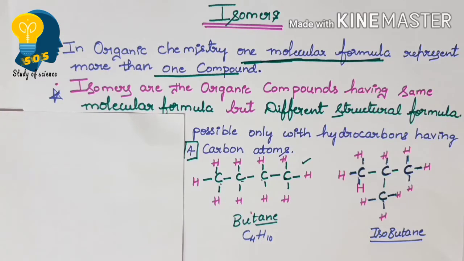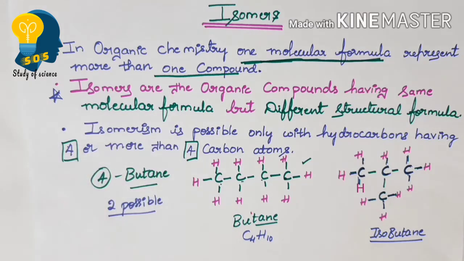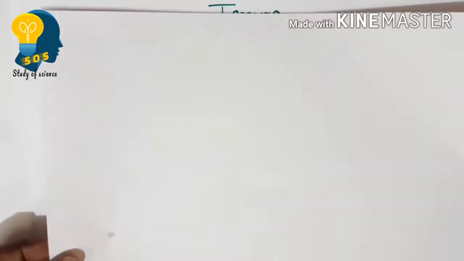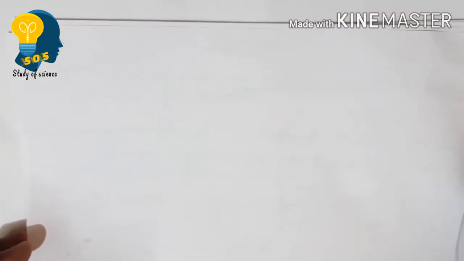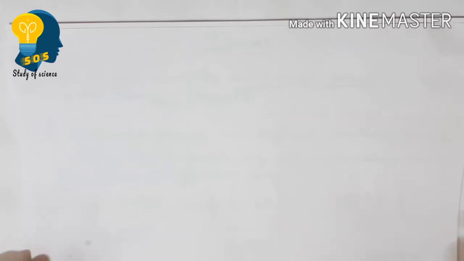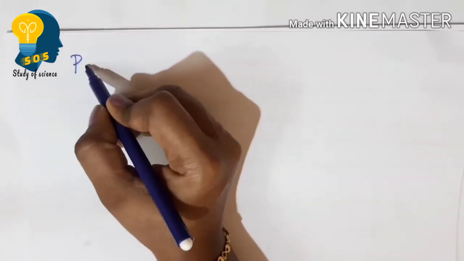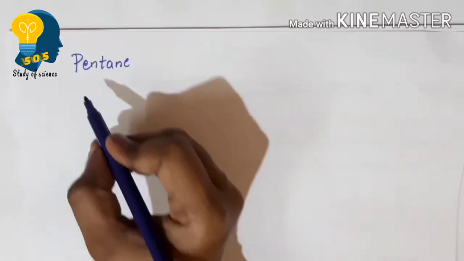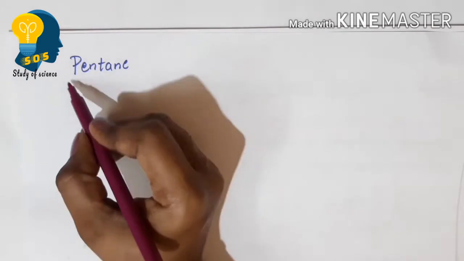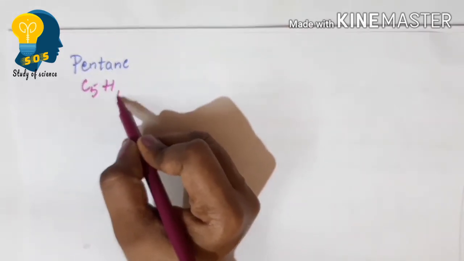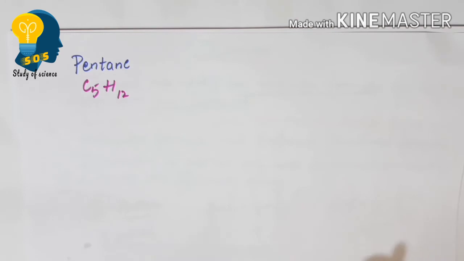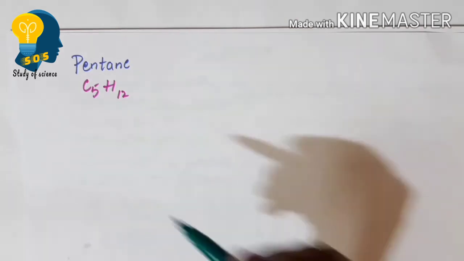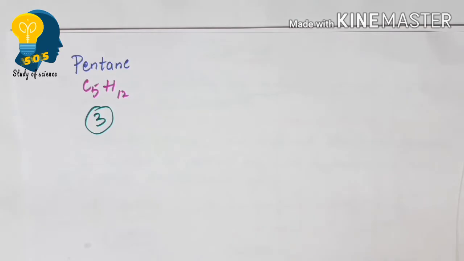Now I will teach you the possible structures for the next member of isomer, that is pentane. So what is the molecular formula for pentane? Pentane has the molecular formula C5H12. For pentane, how many possible structures can we write? We can write 3 possible structures for pentane. Now I will teach you how to write the 3 possible structures.